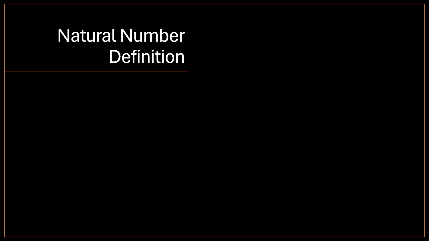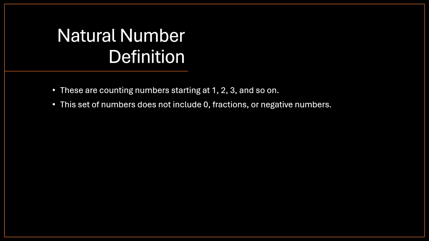Natural number definition. These are counting numbers starting at 1, 2, 3, and so on. This set of numbers does not include zero, fractions, or negative numbers. Examples of natural numbers are 5, 79, 1,000, 32,768, and 4 million.